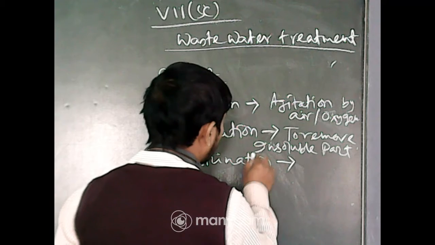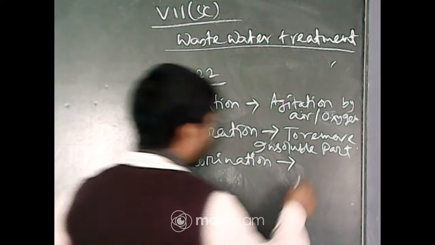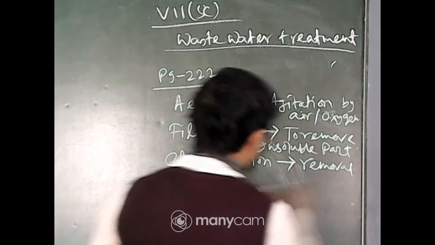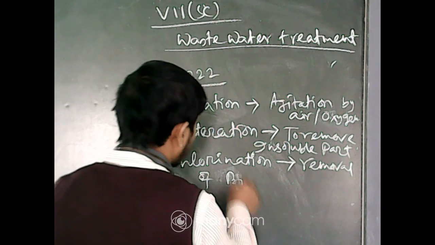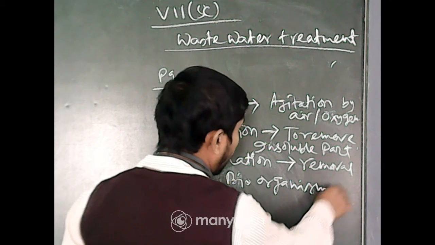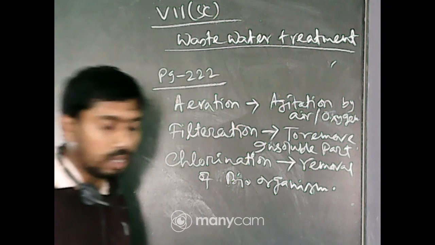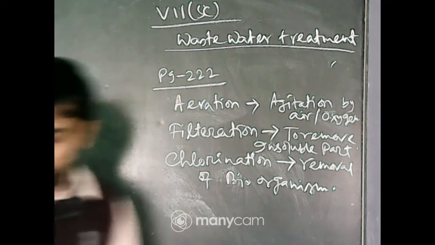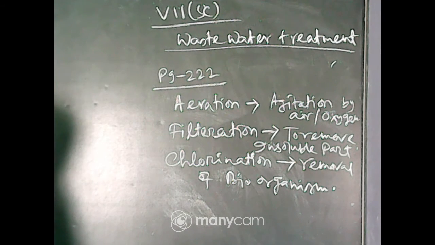Chlorination, what does it indicate? Chlorination, that is removal of microorganisms. Okay, so this is the definition, just write it.